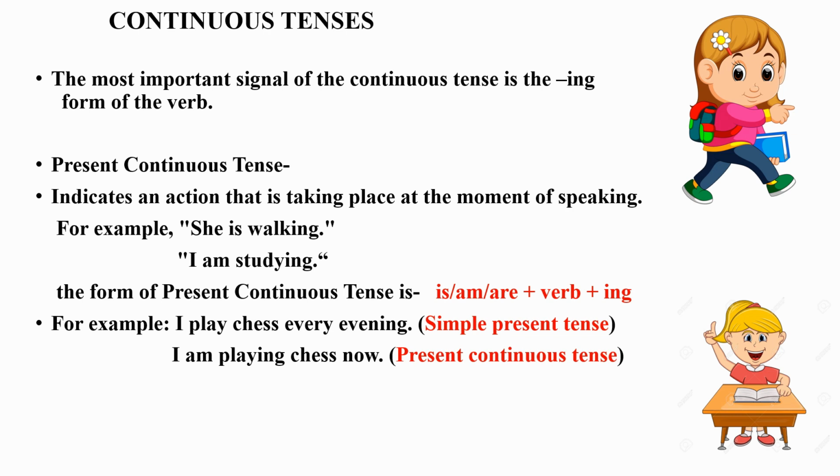This is present continuous tense, as in this sentence the ing form of the verb play is used, the very first thing, and secondly we are talking about an action which is taking place at the moment of speaking. We must remember that we do not use the simple present to talk about actions that are going on in the present. For such actions, we use the present continuous tense.